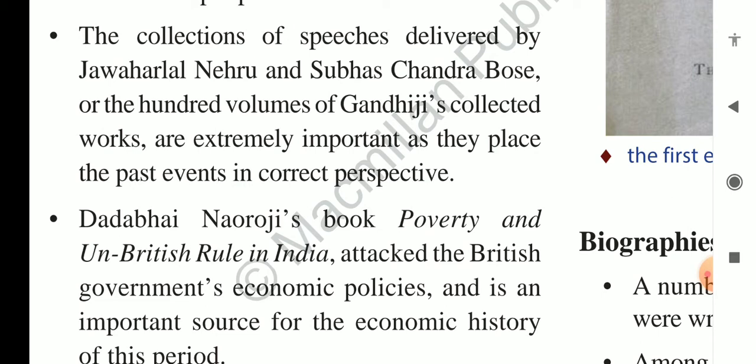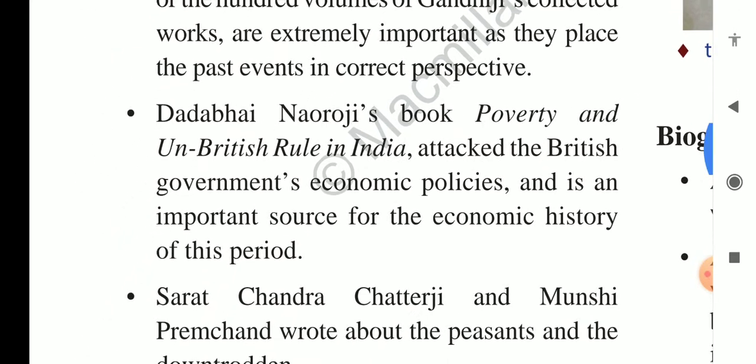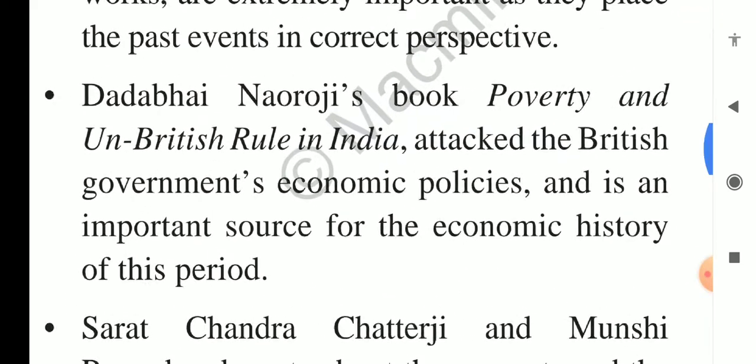So you can even find some information from these books also. So these are also a source of history, but as these are not from the government, they come under the category of non-administrative sources. Dadabhai Naoroji's book Poverty and Un-British Rule in India was written by Dadabhai Naoroji, who was not British government personnel. It attacked the British government's economic policies and is an important source for the economic history of this period.